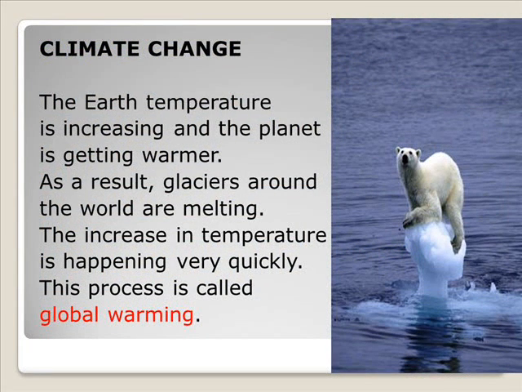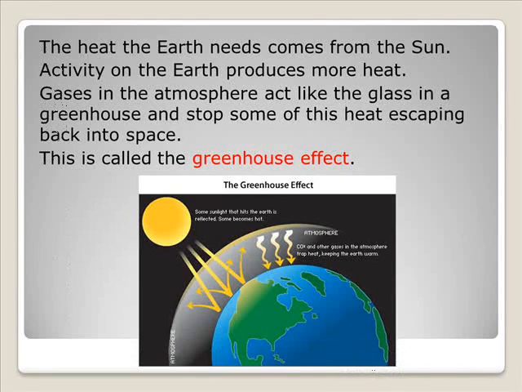Climate change. The Earth's temperature is increasing and the planet is getting warmer. As a result, glaciers around the world are melting. The increase in temperature is happening very quickly. This process is called global warming. The heat the Earth needs comes from the sun. Activity on the Earth produces more heat. Gases in the atmosphere act like the glass in a greenhouse and stop some of this heat escaping back into space. This is called the greenhouse effect.